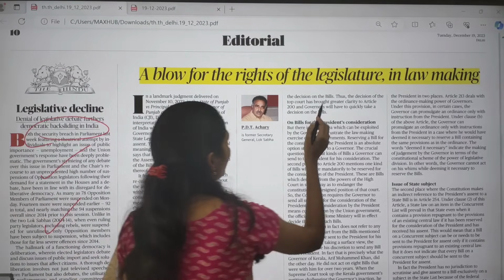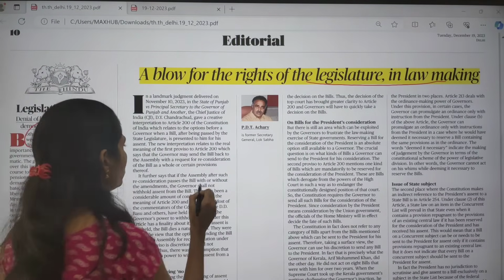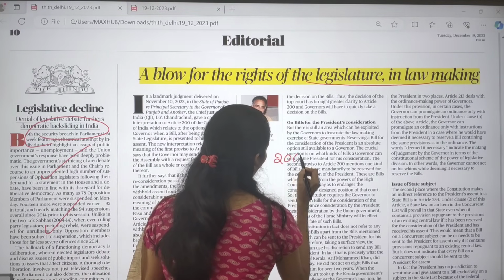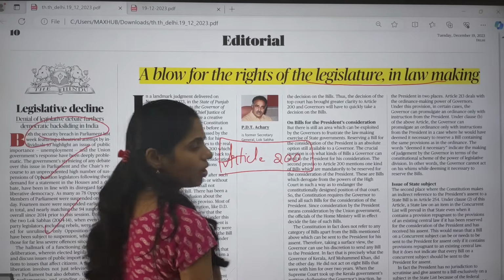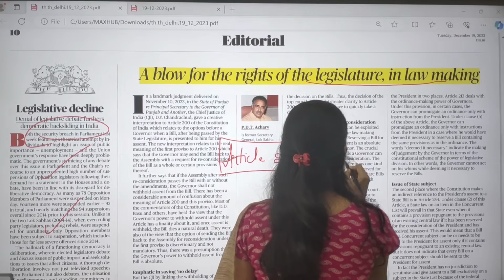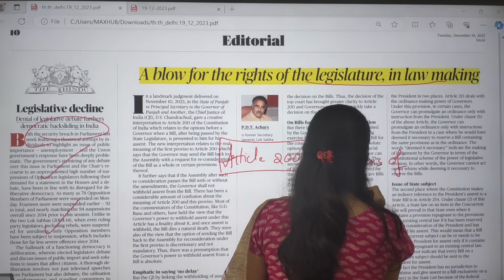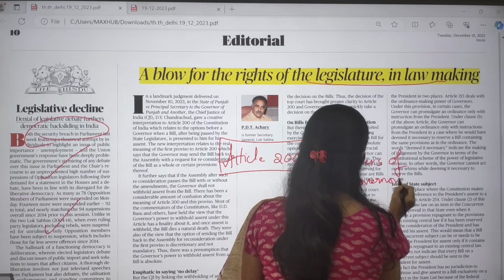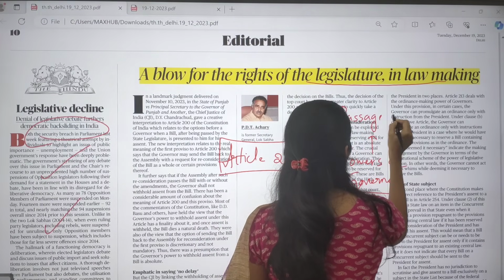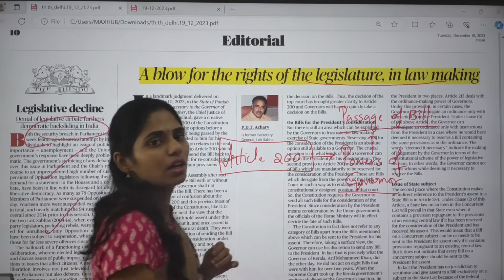And the next topic is about law making. Actually this article is talking about Article 200 of the Indian Constitution. So what is this Article 200 talking about? It talks about the powers of the governor regarding the passage of a bill.